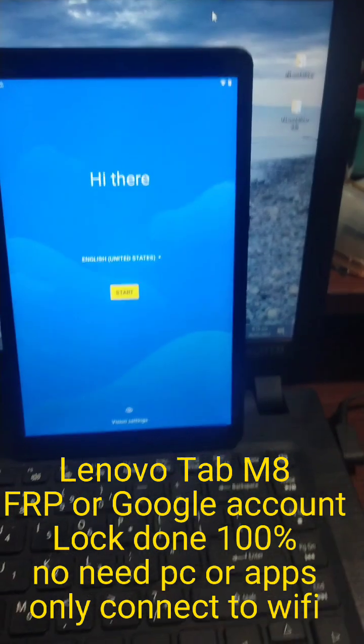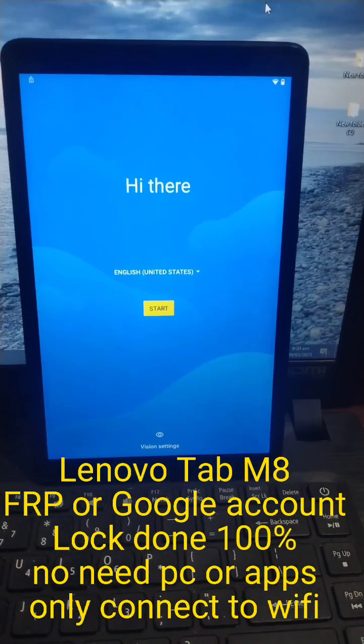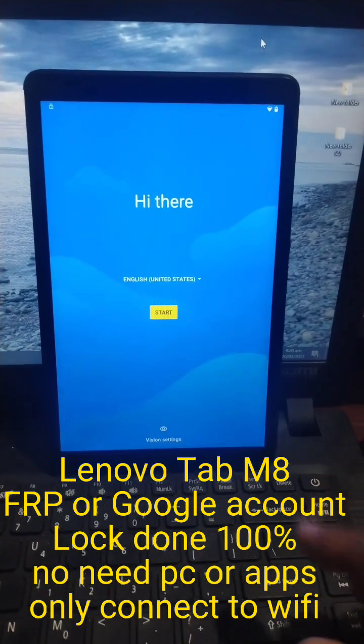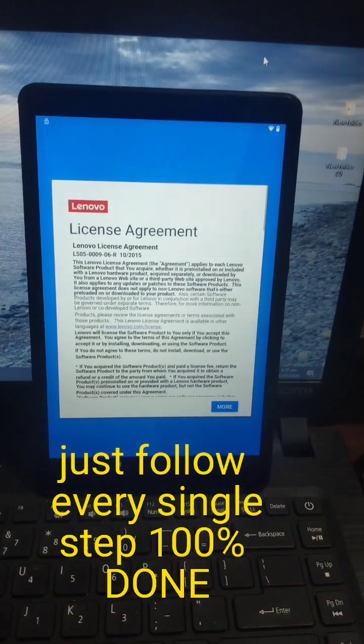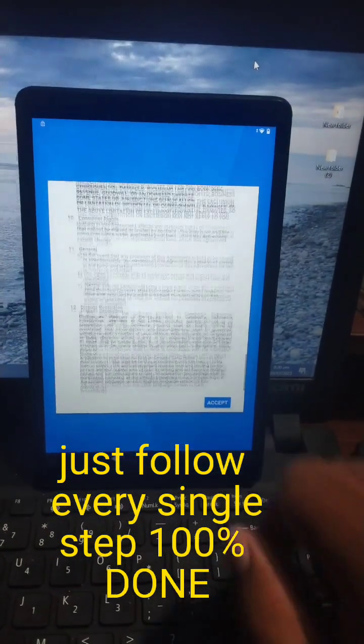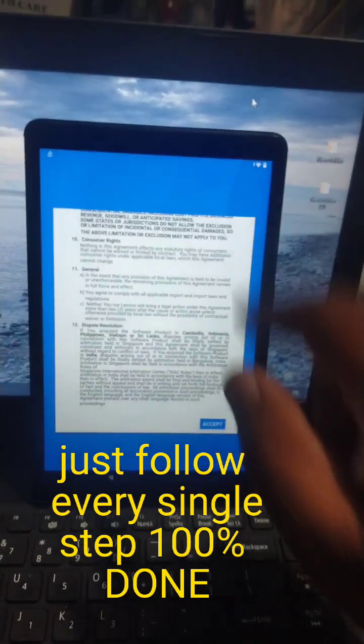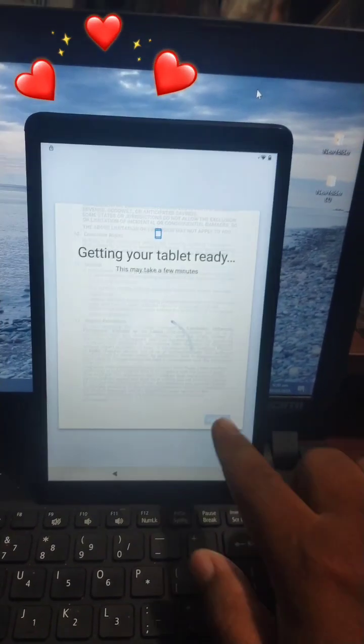Tuturuan ko po kayo kung how to unlock this FRP. It was formatted by the owner. Look at it. Start. Tingnan natin more. Just need to connect to the Wi-Fi. Accept.